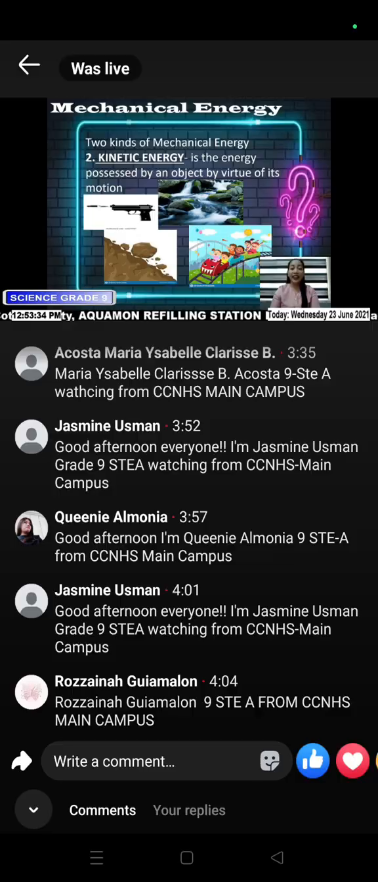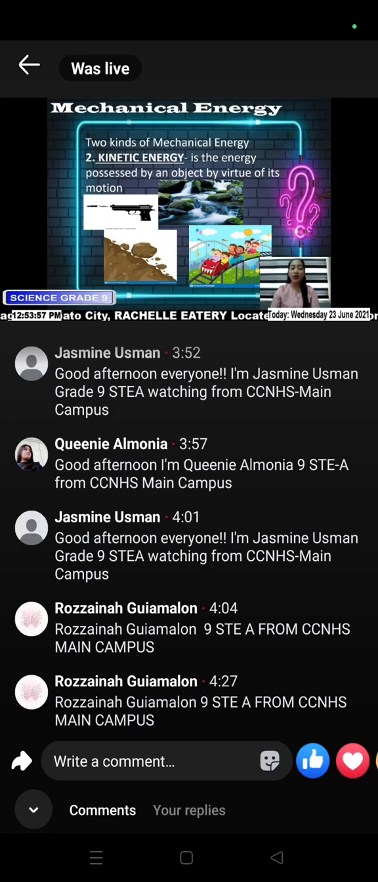The second type of mechanical energy is kinetic energy, which is the energy possessed by an object by virtue of its motion. Examples of which are a bullet in motion, a stream of flowing water, a rock falling from a cliff, and a roller coaster. As you can see, they have energy based on their motion.